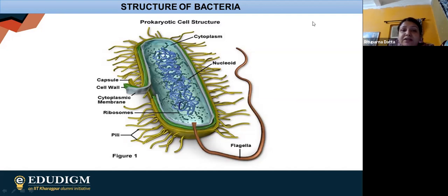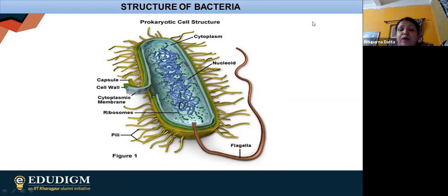Other than this, obviously, cytoplasm is there. That is the jelly-like thing. Flagella is there. Flagella helps in motility or movement. Finally, other than this, pili is there. Pili mainly helps in a process known as conjugation. We are going to study that. Conjugation is a genetic recombination process, which is performed by the bacteria itself, and that is done with the help of the pili.